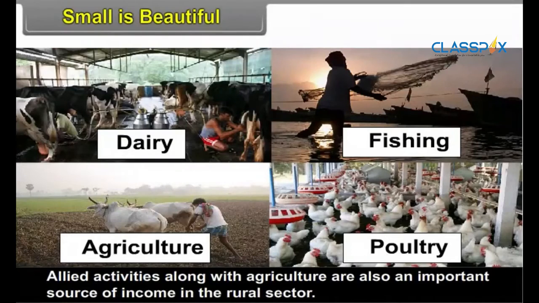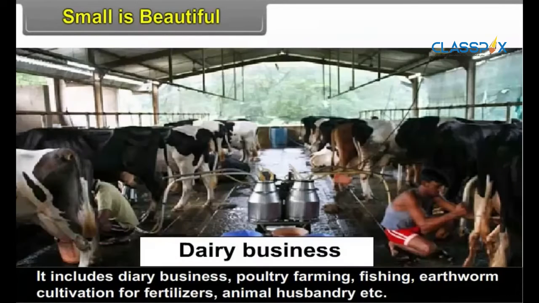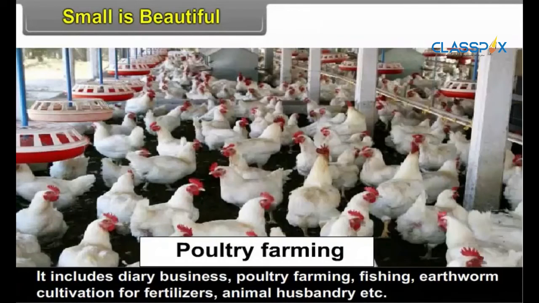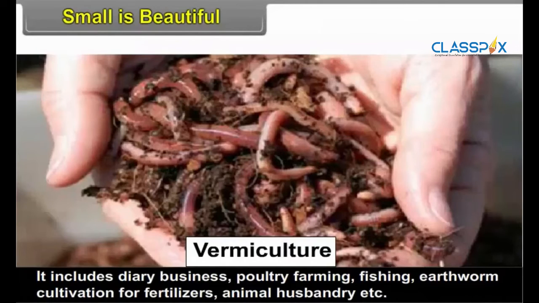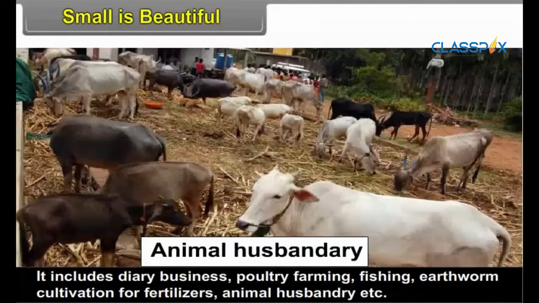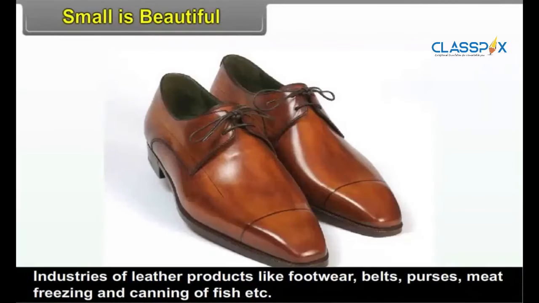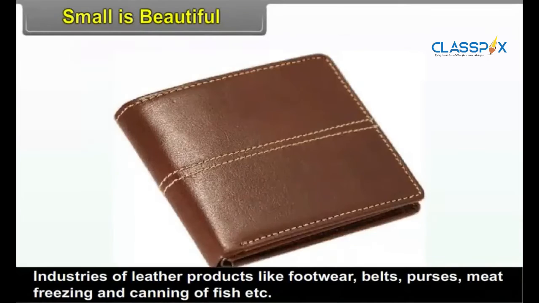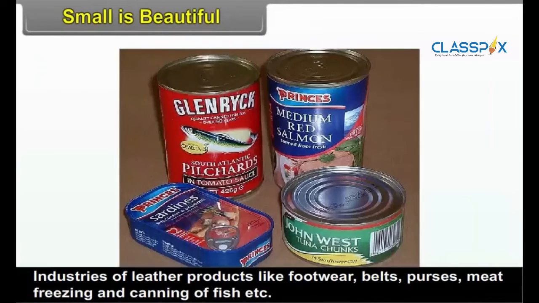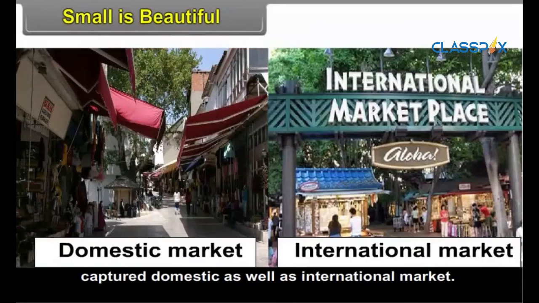Allied activities along with agriculture are also an important source of income in the rural sector. It includes dairy business, poultry farming, fishing, earthworm cultivation for fertilizers, animal husbandry, etc. Industries of leather products like footwear, belts, purses, meat freezing and canning of fish, etc. captured the domestic as well as international market.